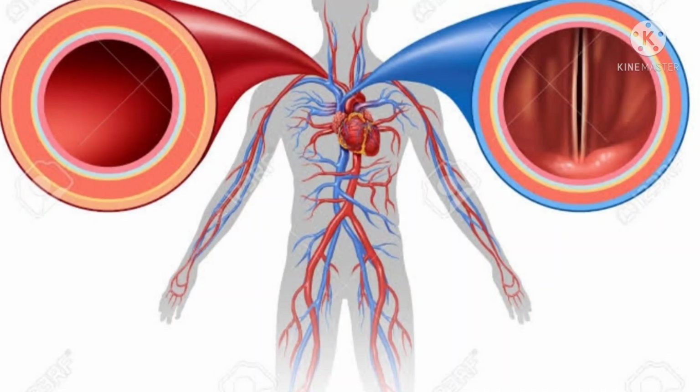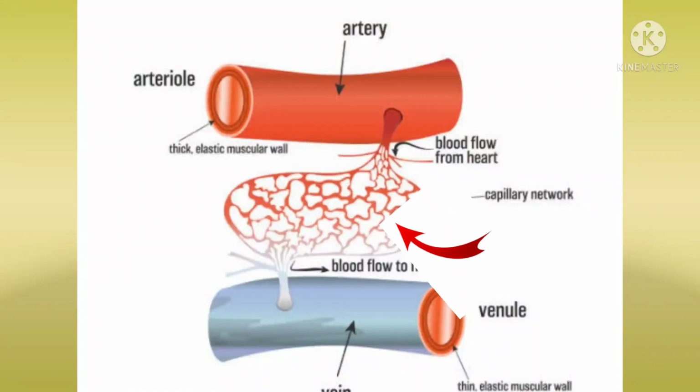Next, blood capillaries. Vessels made up of a single layer of cells are called blood capillaries.